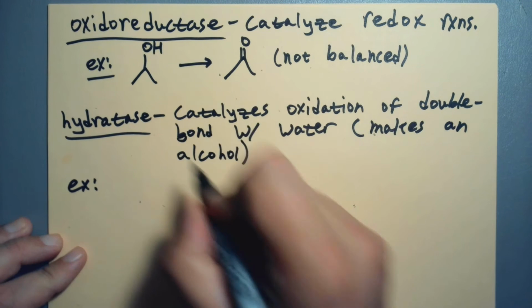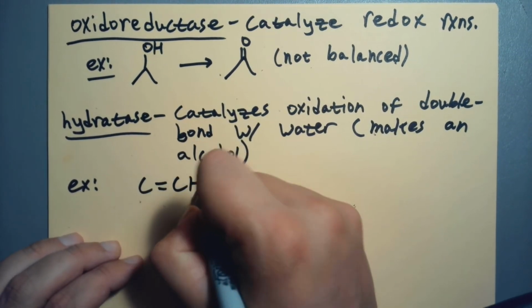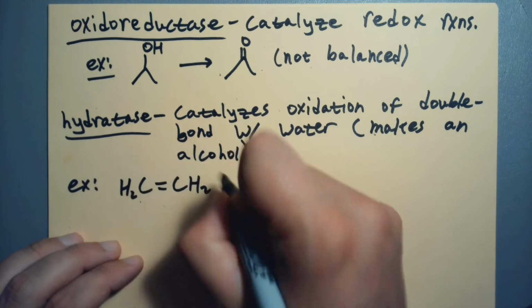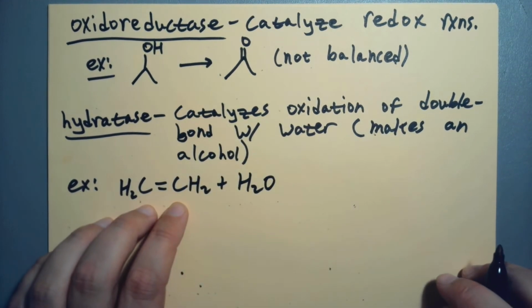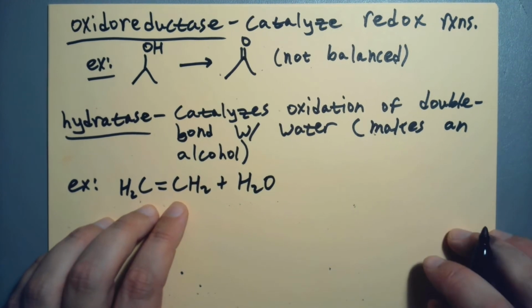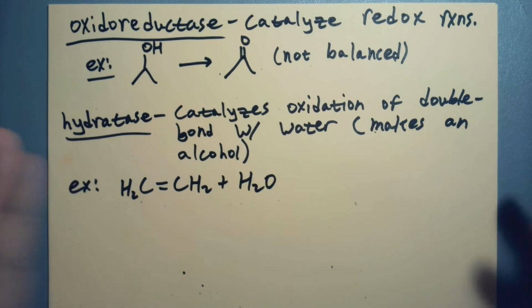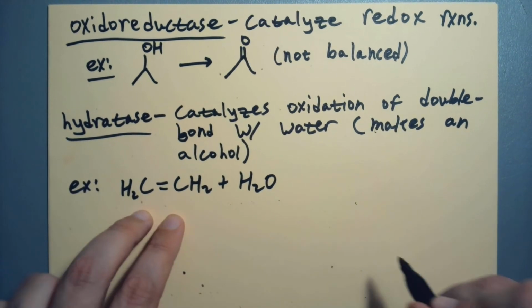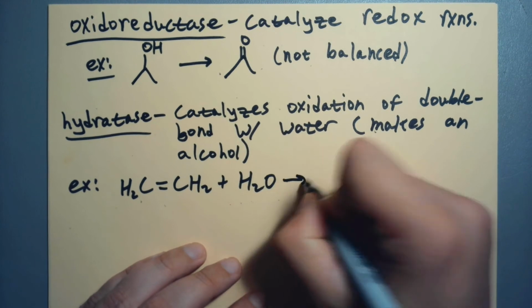So for example, I'm going to draw the simplest double bonded carbon molecule I can. There you go. I need two carbons to make a carbon-carbon double bond, and no more. So this isn't necessarily a biologically active reaction here, but just an example of the overall type.